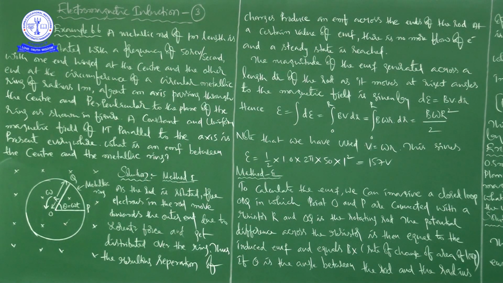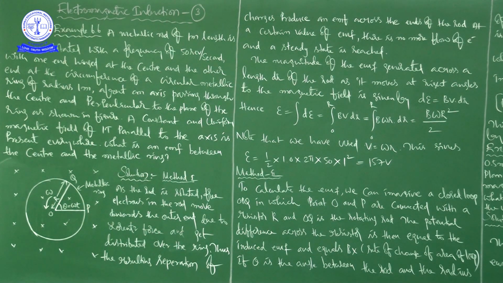Example 6.6. A metallic rod of 1 meter length is rotated with a frequency of 50 revolutions per second, with one end hinged at the center and the other end at the circumference of a circular metallic ring of radius 1 meter, about an axis passing through the center and perpendicular to the plane of the ring, as shown in the figure.